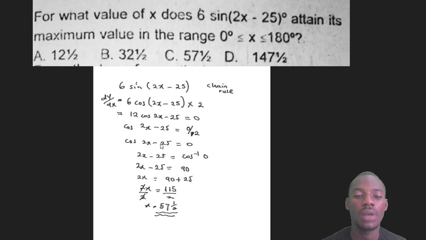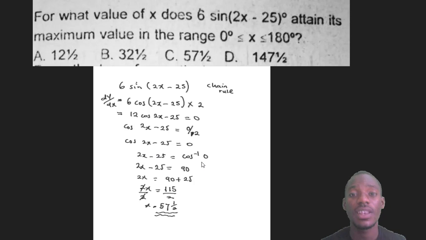Then the 25 will go over to the side. Sorry, okay, this 2x is in brackets, so I can't, oh, there's a need for the bracket here. Now this 25 can't jump over here unless the bracket is resolved first. So the cos will go first because there's a bracket here. That will become 2x - 25 equals, the cos has jumped from here to this place, cos inverse of 0.